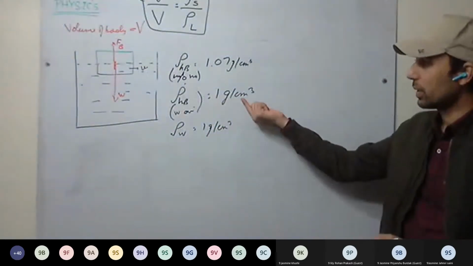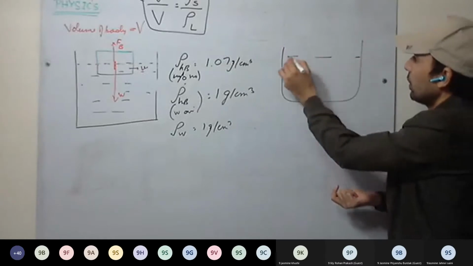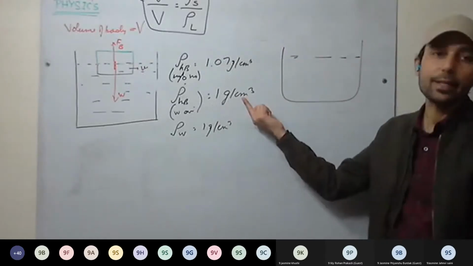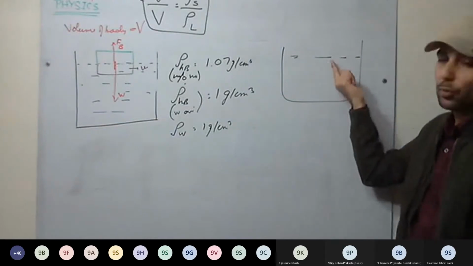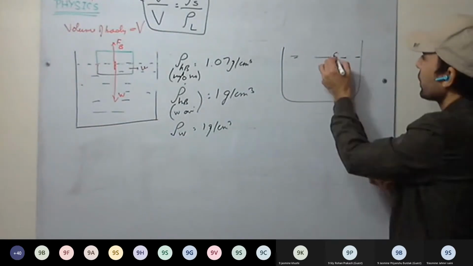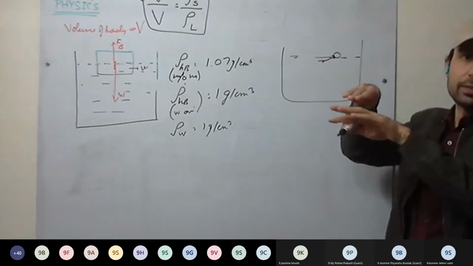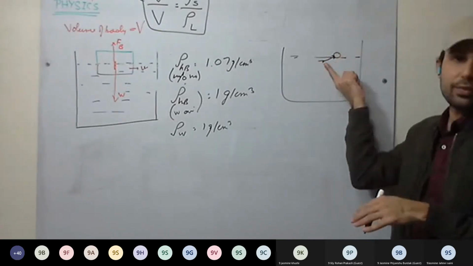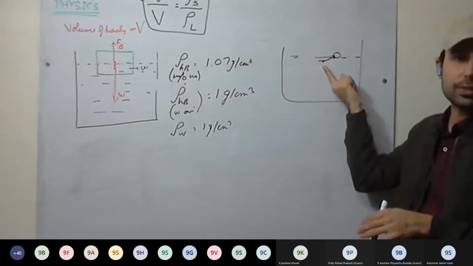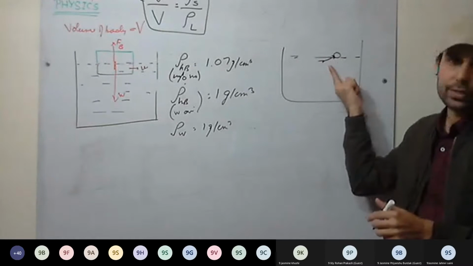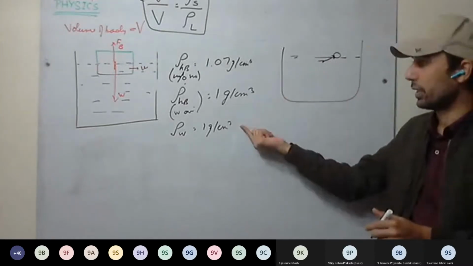So see here, as a human being fills air in the lungs, the density becomes equal to the density of the water. Now a human being, a good swimmer, can float with the mouth outside and the body inside the water, floating just below the surface. The human body can float with the mouth and a little bit of the lungs outside and the rest of the body inside the water. So as the densities become equal, the human body can easily float. A good swimmer can easily float.